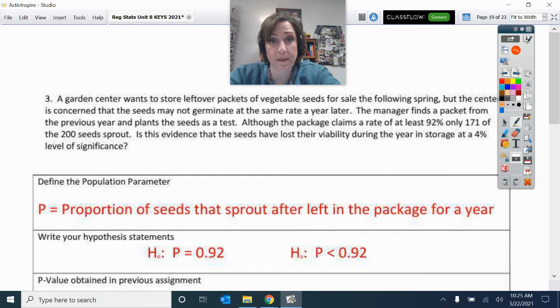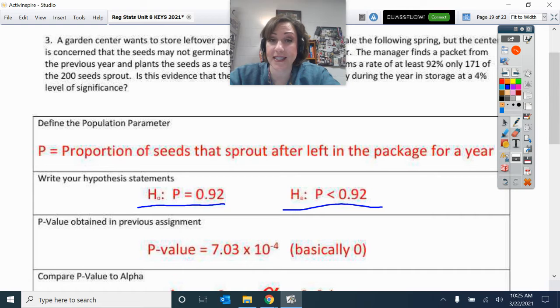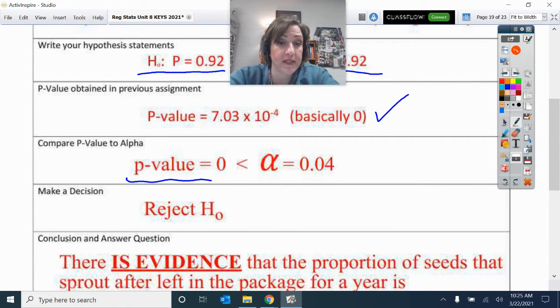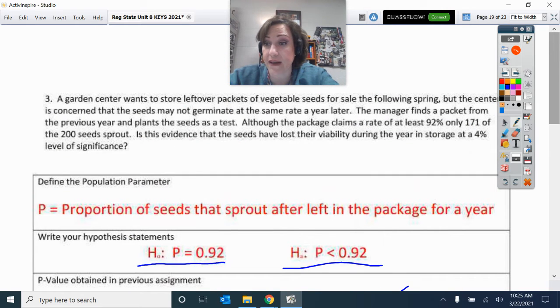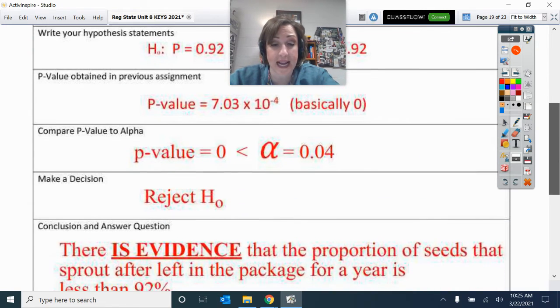All right, this one was about the seeds sprouting after being left in the package for a year. So the proportion of seeds that sprout after 1 year left in the package: is it still 92%, or has it decreased? Well, look at that, the p-value we got was basically 0. So that p-value of 0 is less than alpha. Oh, look here, they must have given me a significance level. They said, yes, at the 4% level of significance. That's alpha.